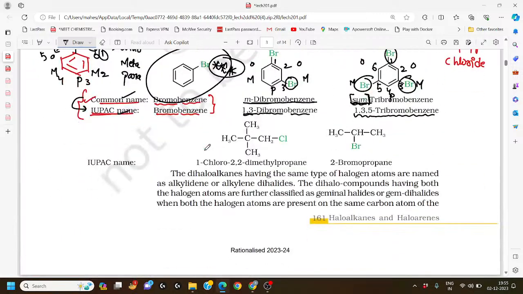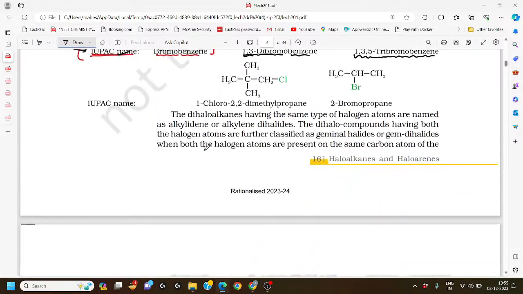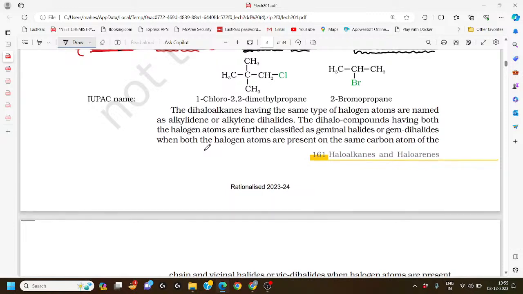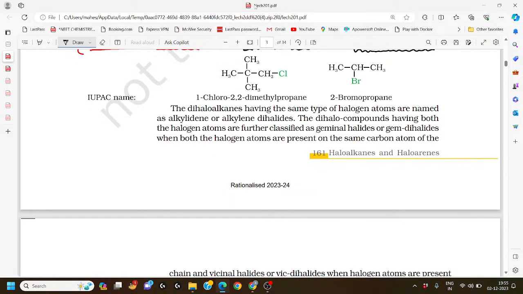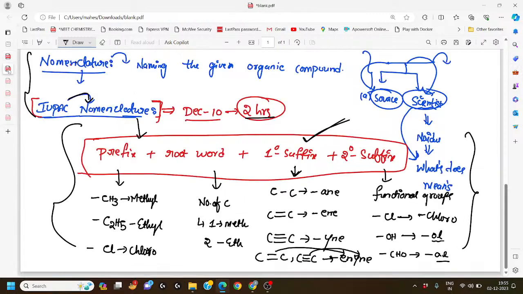Now let us try to understand the remaining questions. Here are the applications of the given compounds. Let us go back to the concept: prefix, root word, primary suffix and secondary suffix.